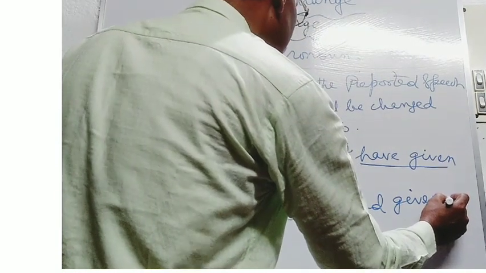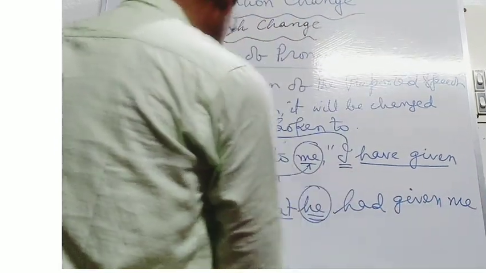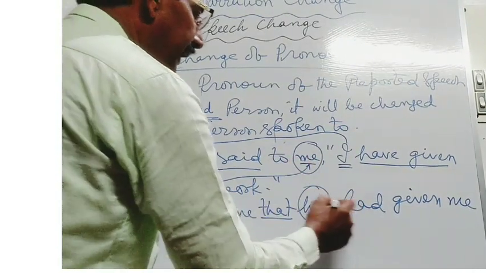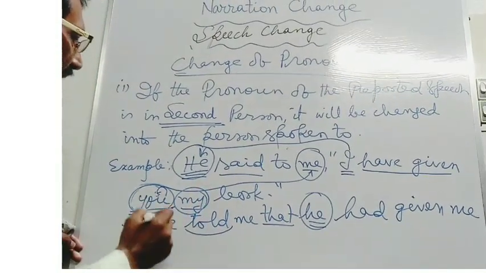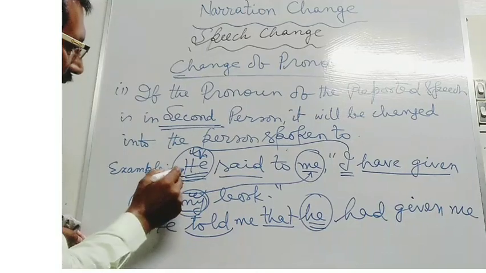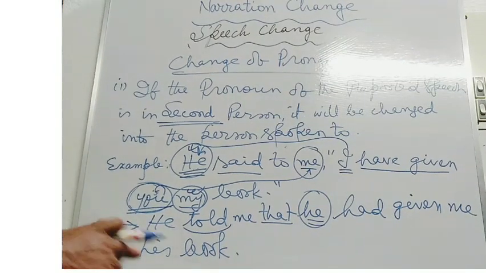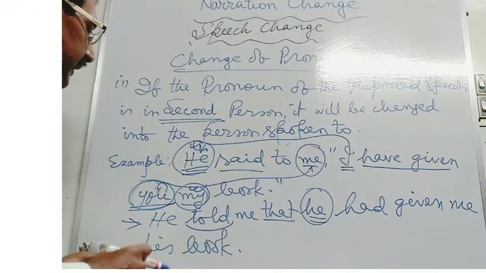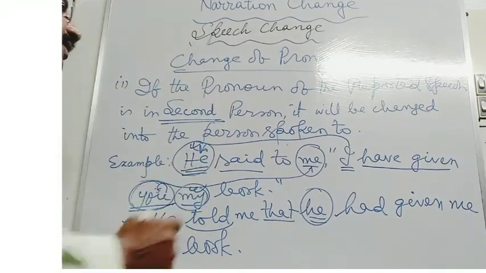He had given me my book. Here my is the first person pronoun, so my will be removed by the use of his book. In this way you will have to convert the speech into indirect narration. This is the change of pronoun in respect of the second person pronoun.